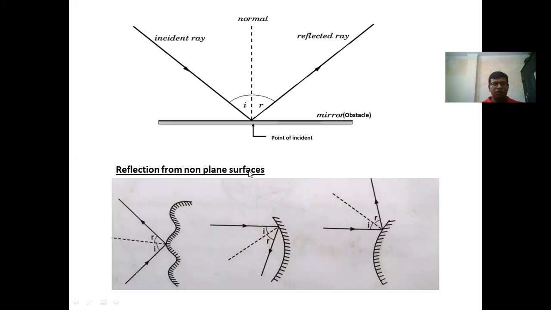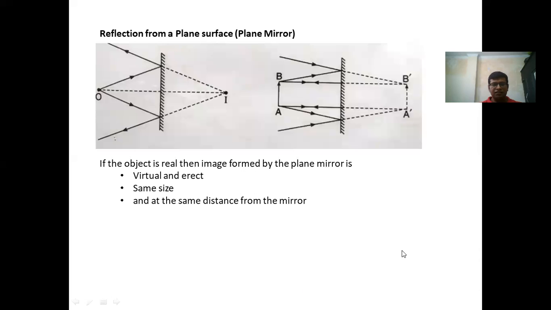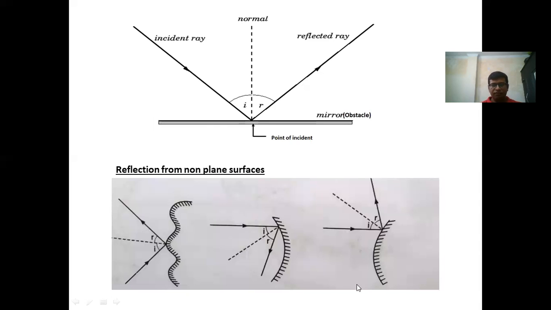There is also reflection from non-plane surfaces, such as any curved surface, concave surface, and convex surface. This is the convex surface. So on any surface, we'll draw the normal to the surface, and from that point, we'll take I and R. These two angles will always be equal. Let's suppose that we have to draw a reflected ray.